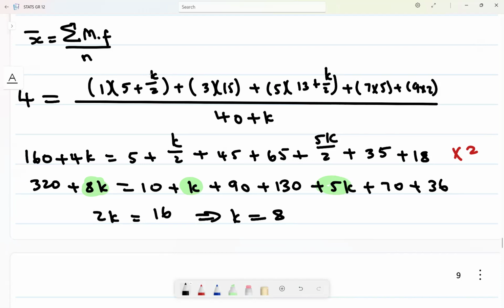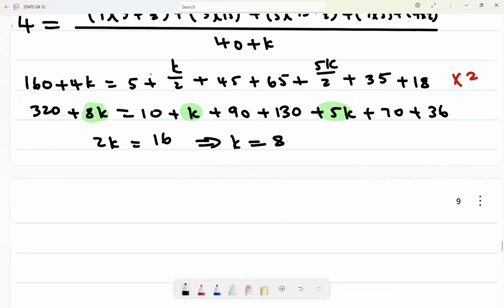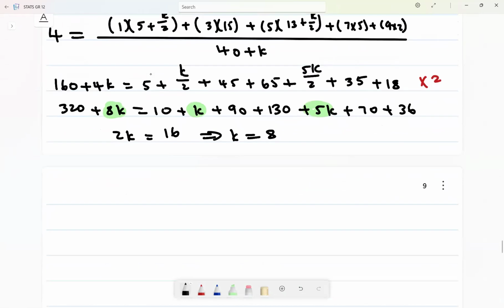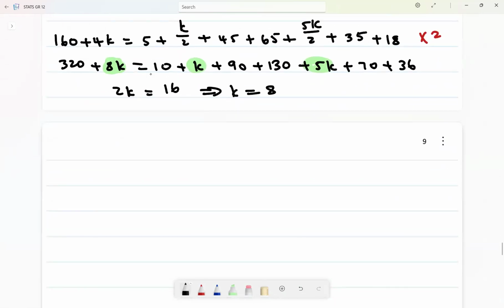Can you see? Yes. Another way in which you can do this, you can say, okay, the new mean will be midpoint multiplied by frequency, again divided by n. The new mean, we are told that it is 4.